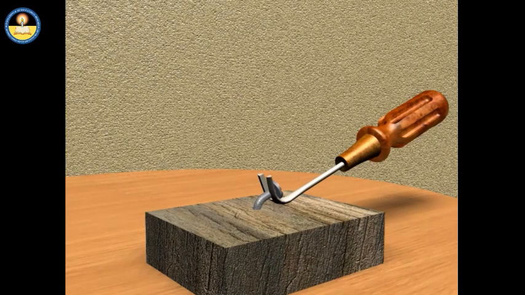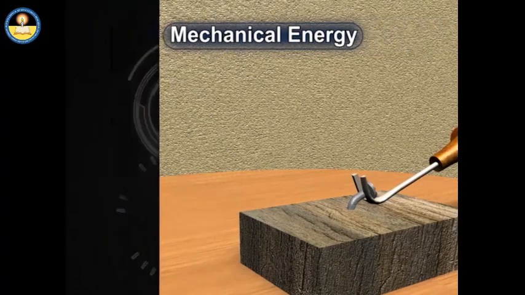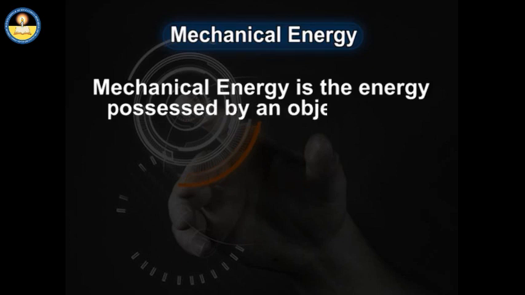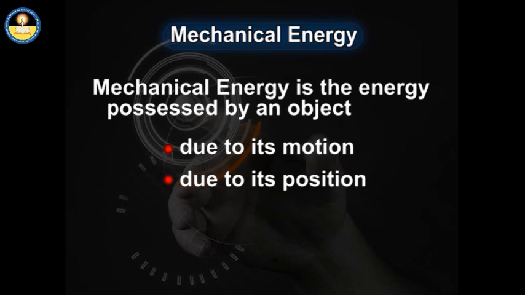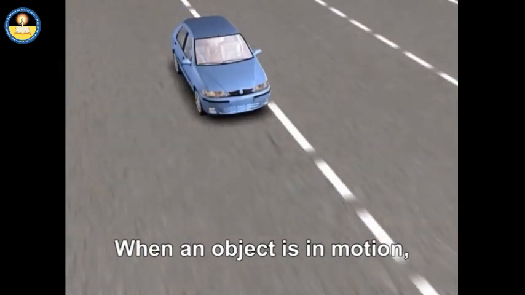This gain or loss in energy by the objects is known as mechanical energy. In general, mechanical energy is the energy possessed by an object due to its motion, its position, or its shape, such as when an object is in motion.